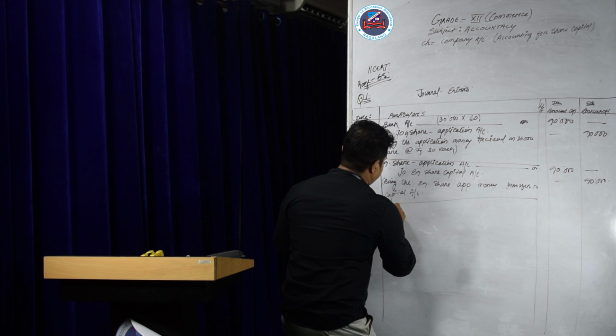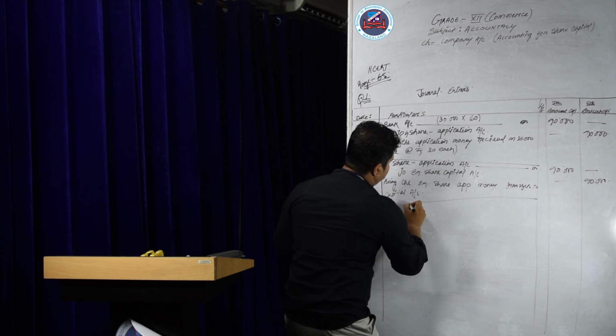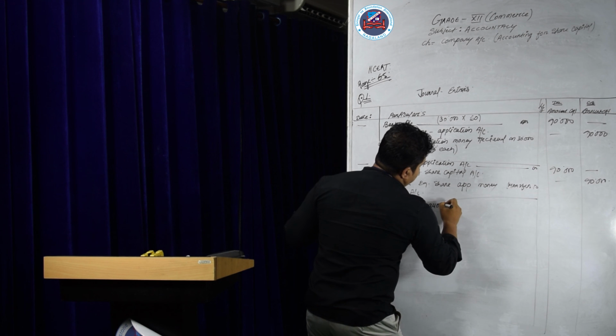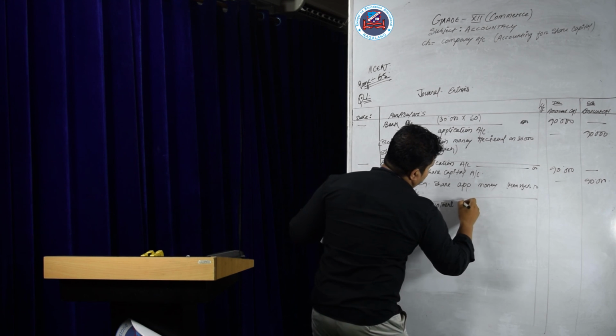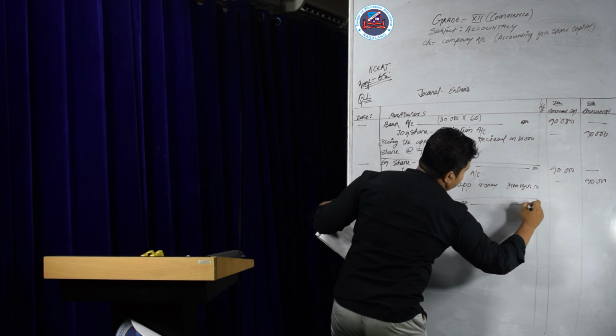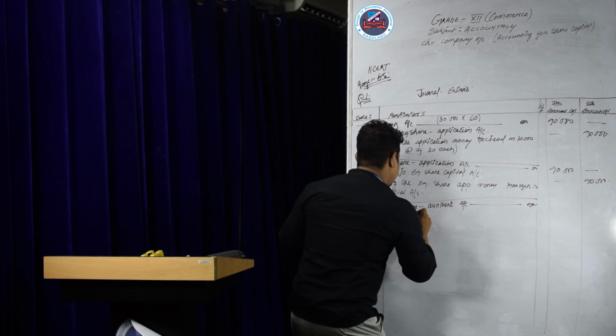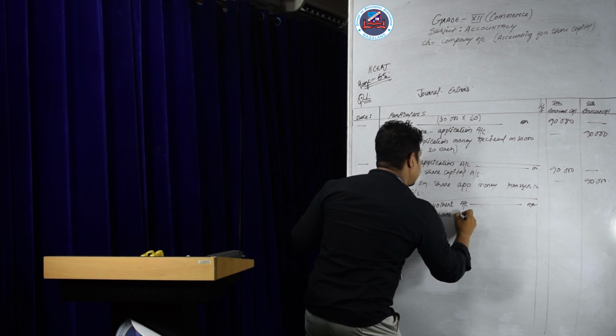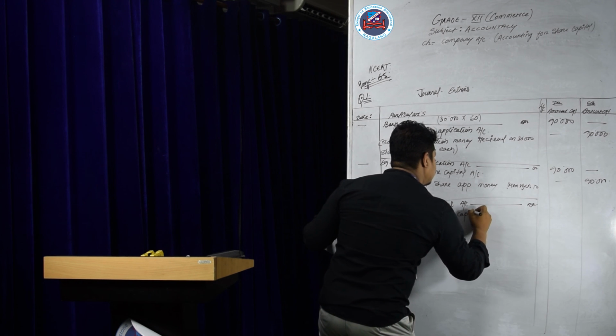So the due entry will be equity share allotment account debit to equity share capital account.